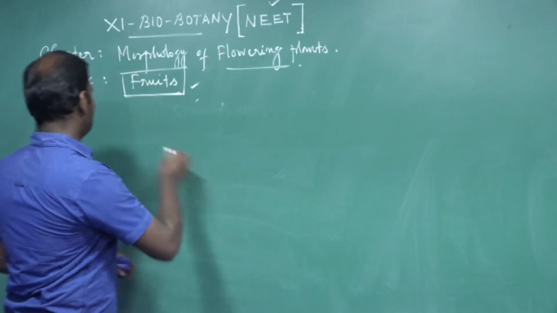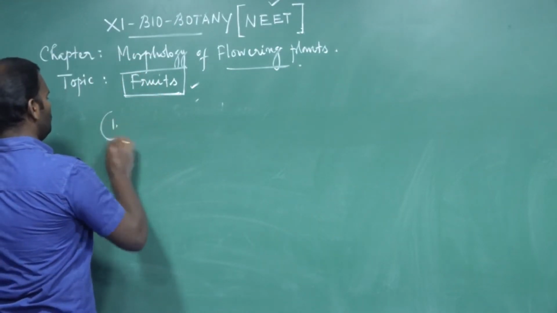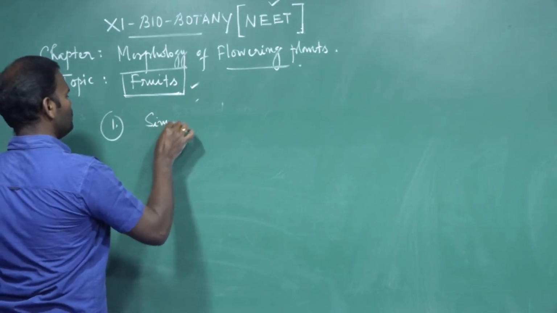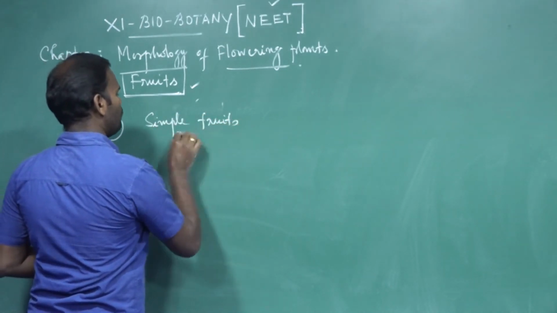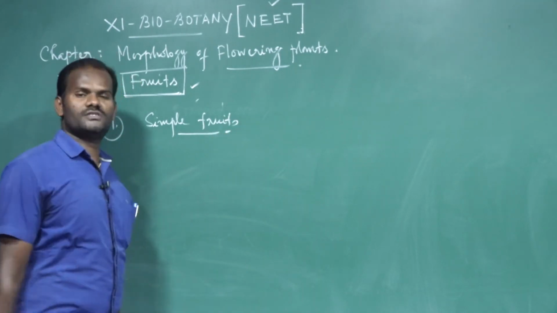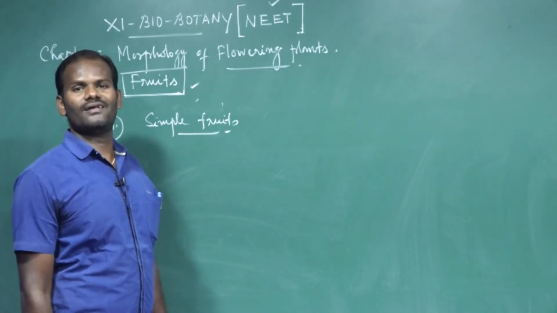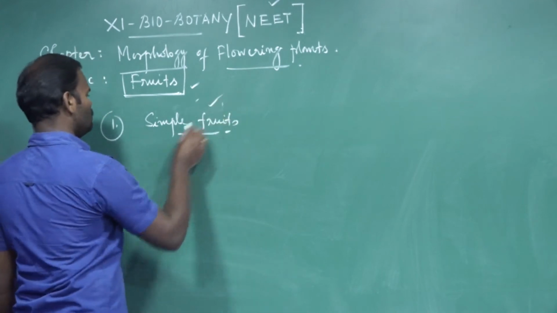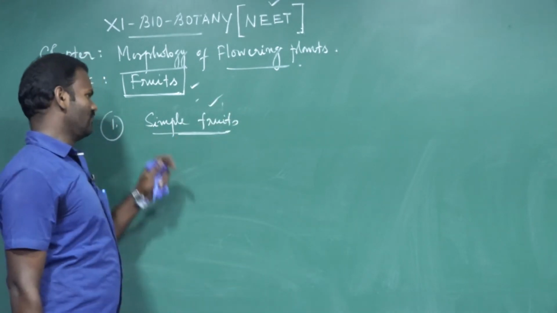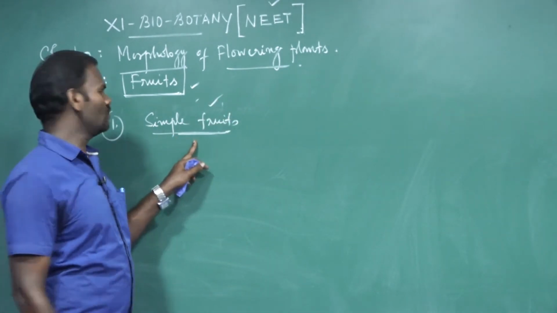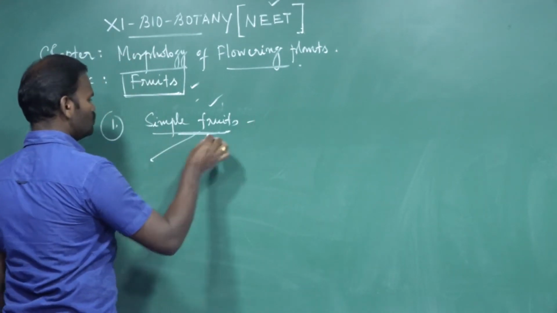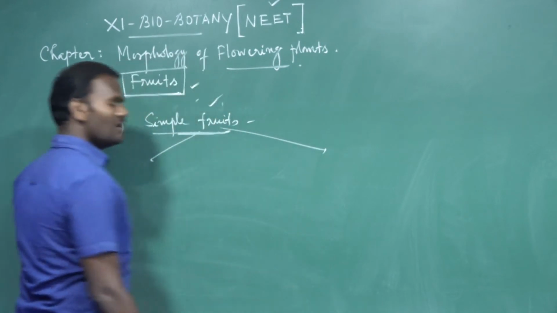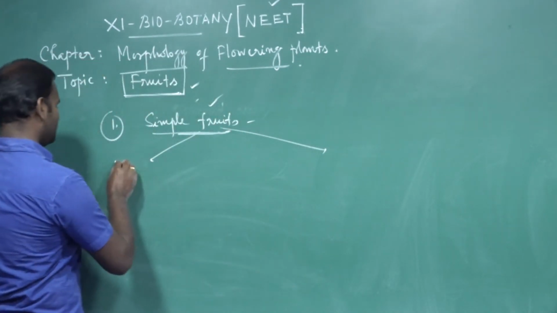Next, simple fruit. There are three types of fruits: simple fruit, aggregate fruit, and multiple or composite fruit. I will explain one by one. The first one is simple fruit. We know that simple fruits are developed from a single flower with a single ovary. It is further classified into two types: simple fleshy and simple dry.